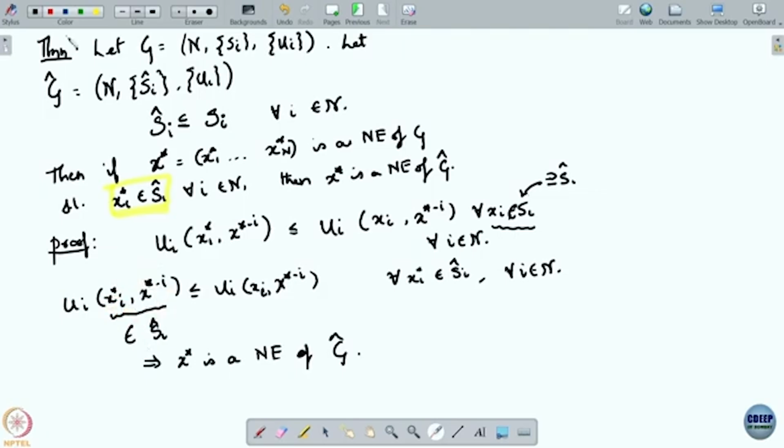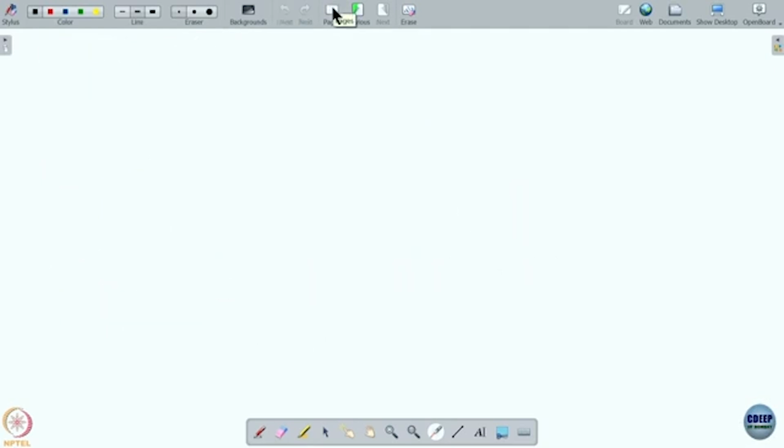All right. So this is one property. What are we learning here? We are saying that if you eliminate strategies, and if the original equilibrium is available in the smaller game, then it is also an equilibrium of the smaller game. Okay, almost obvious sort of statement.